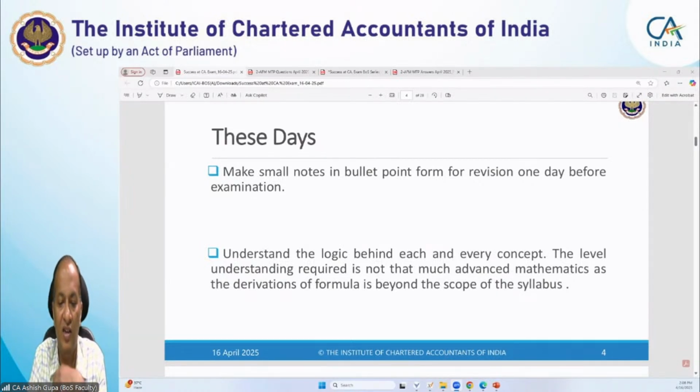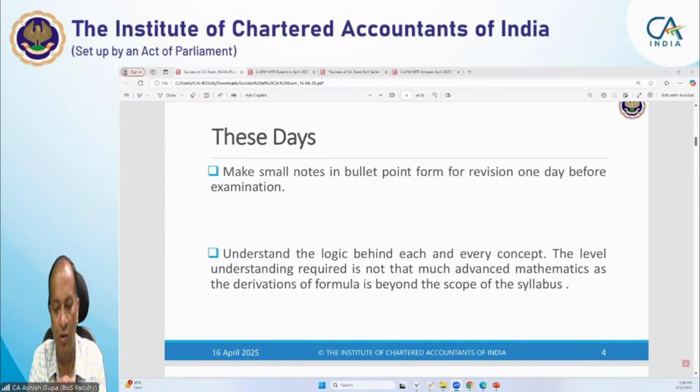Now these days, just make small notes or in bullet point form for revision one day before the examination, because one day before the examination the time is very limited. You cannot read all the material in one day, so it is better you just make small notes that can be referred to one day before the examination.